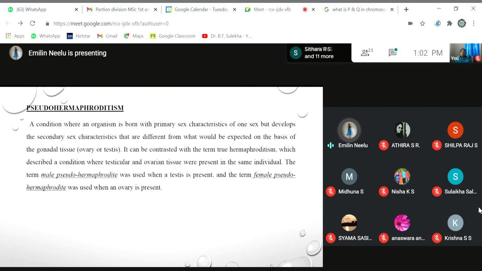But in the case of pseudohermaphrodites, it contains primary sexual characters of one sex, and during its developmental stage, it develops the secondary sexual characters of the other sex. If a testis is present, those individuals are called male pseudohermaphrodites. And if an ovary is present, they are termed female pseudohermaphrodites.